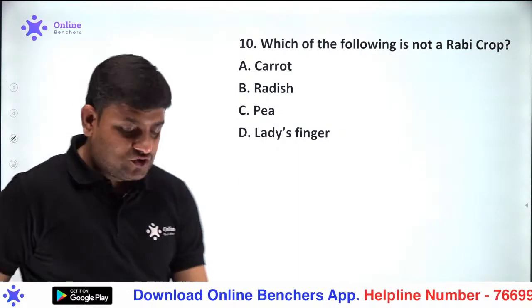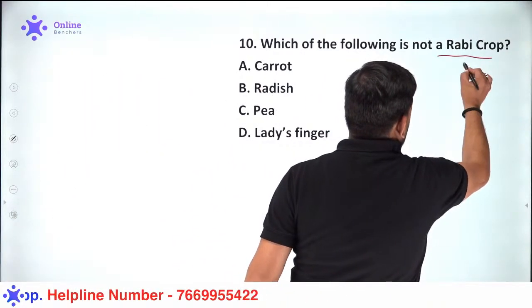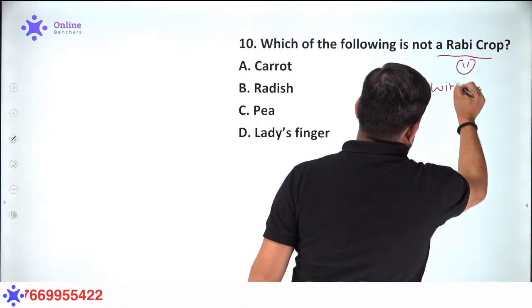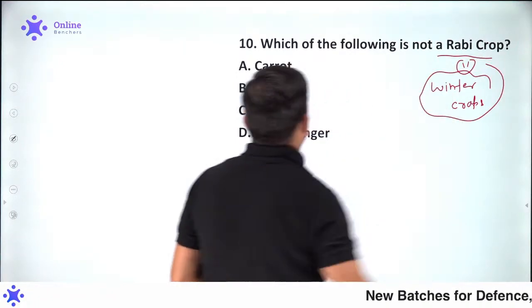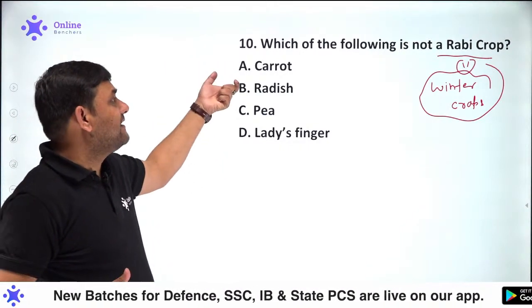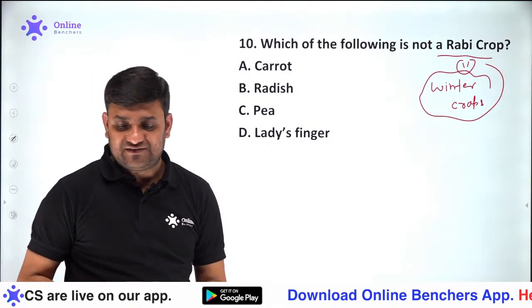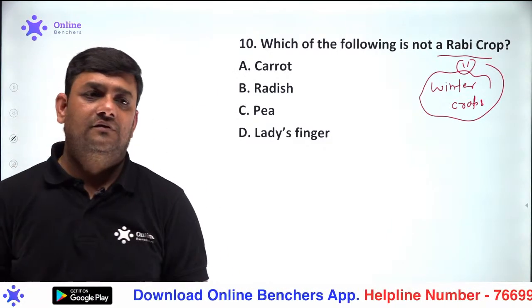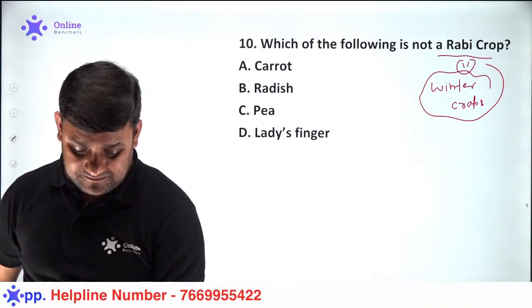Which of the following is not a Rabi crop? Rabi crops are the winter crops. Which is not a Rabi crop? Is it A, carrot? B, radish? C, pea? Or D, lady's finger?